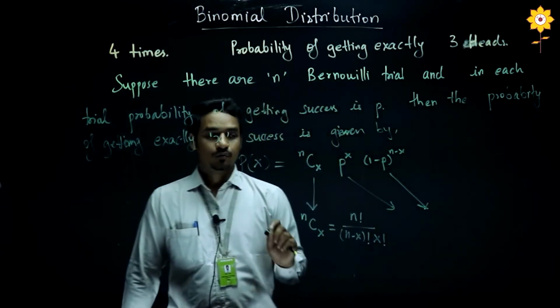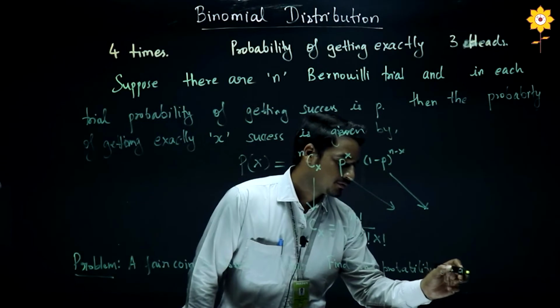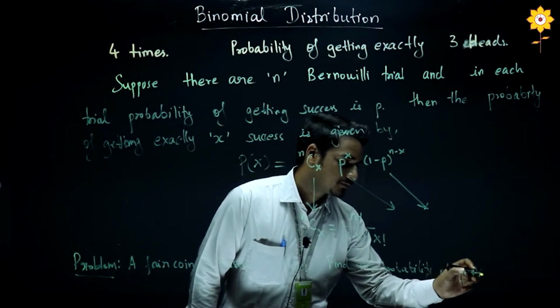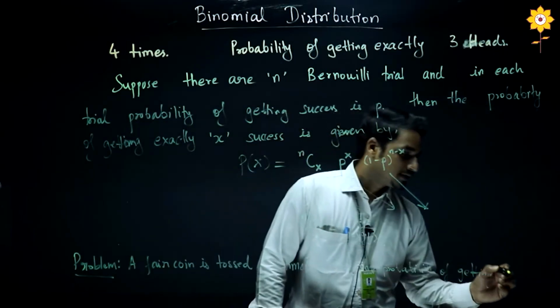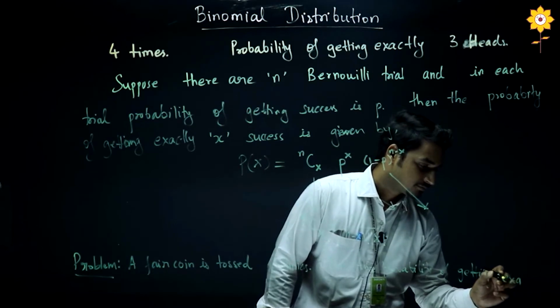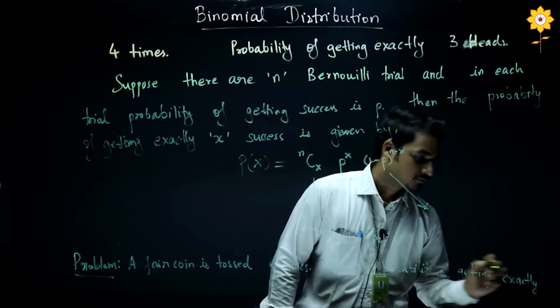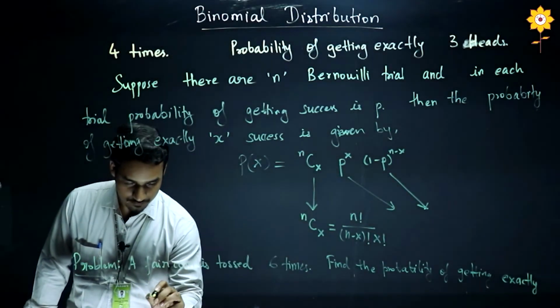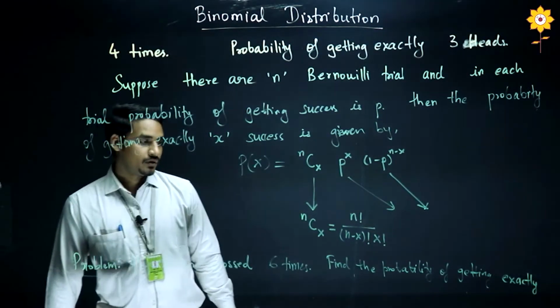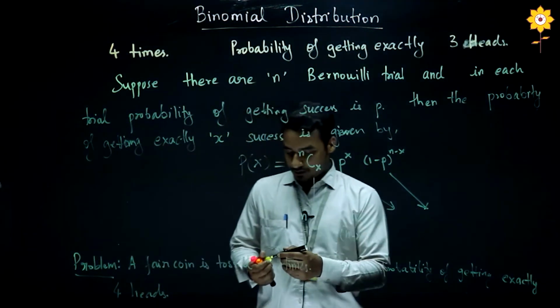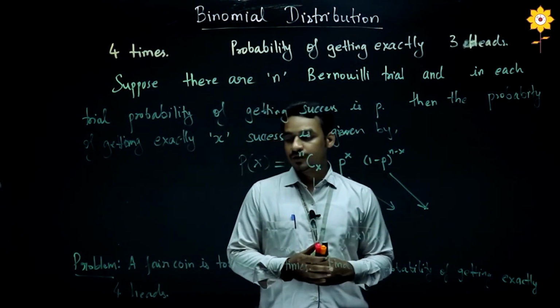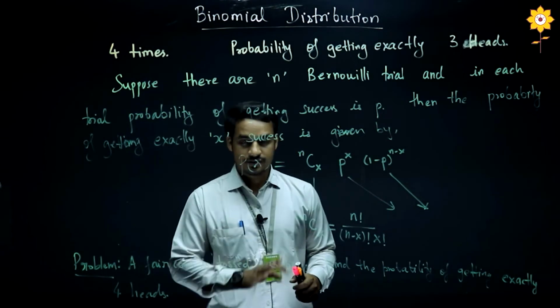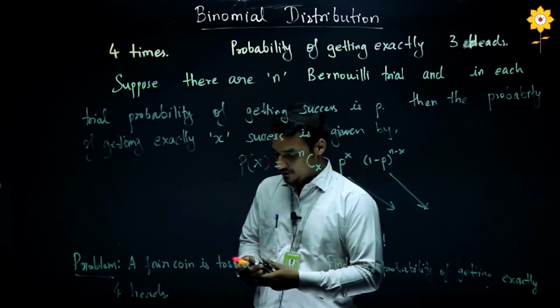So now we will see one problem based on this. You can pause the video and try this problem. Suppose a fair coin is tossed 6 times, then find the probability of getting exactly 4 heads. Again, tossing a coin is a Bernoulli trial. We are repeating it 6 times, so here n is equal to 6.